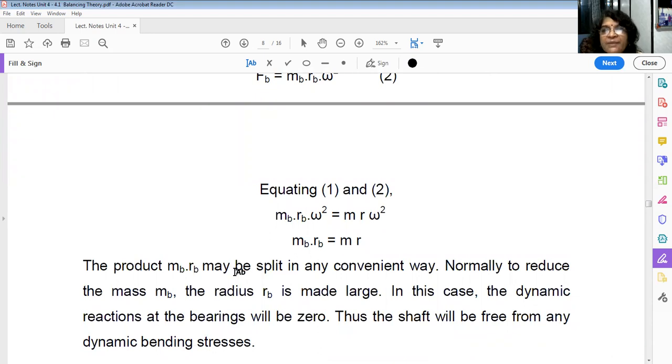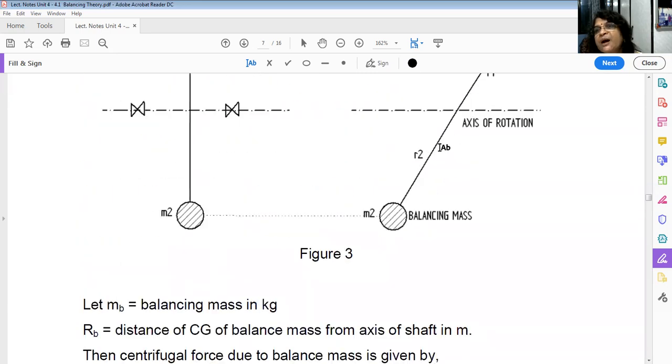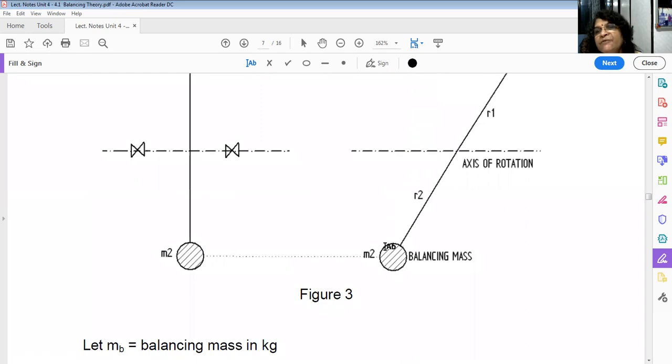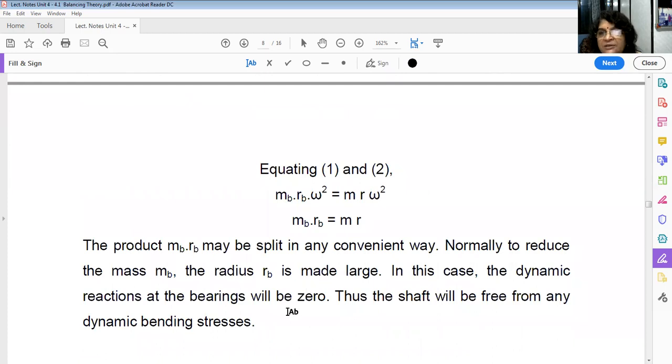Okay, that means the product of MB and RB may be split in any convenient way. You just have to take care that MB RB must be equal to M into R, because we have to provide this mass. So what will happen if you take a larger mass? RB will be smaller. If you take a smaller mass, RB will be larger. So that depends. Usually we prefer a smaller mass so that RB will be larger.